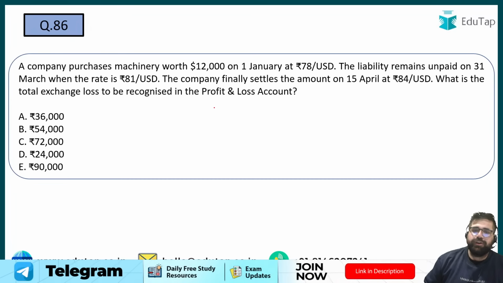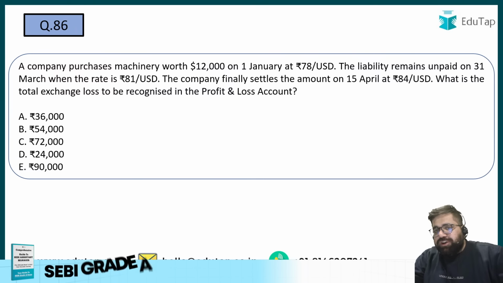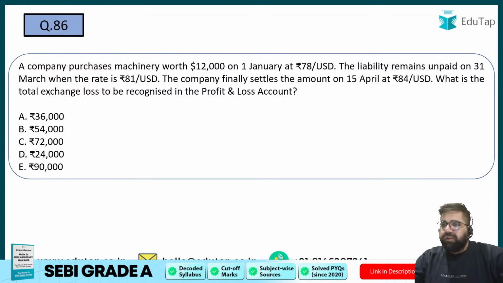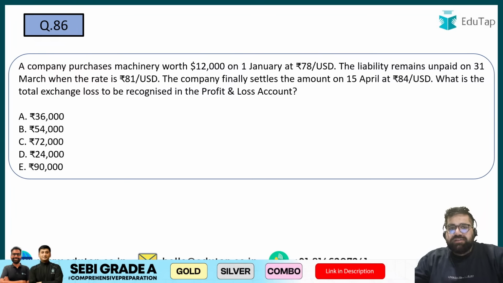Chaliye, now we have a numerical on 86. I need all of you to answer. I know it's quite tedious because we have solved a lot of questions, but let's solve it. A company purchases the machinery of $12,000 on January when the exchange rate is rupees 78 per USD. The liability remains unpaid on 31st March when the rate is 81 USD.